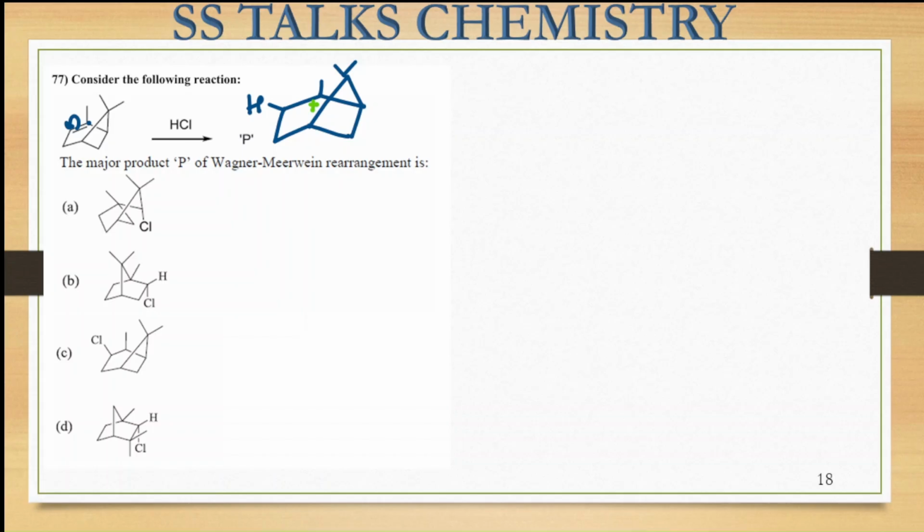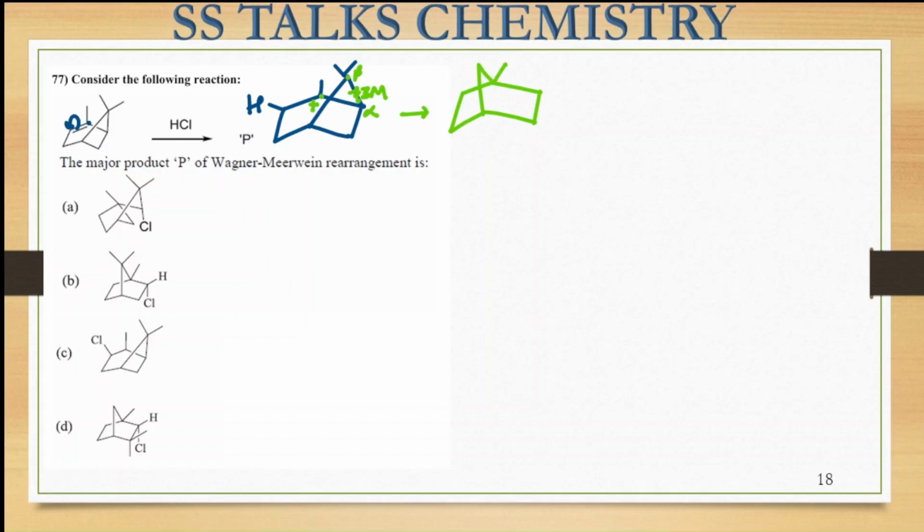Right. Now you can see there is the presence of a three-membered ring and on the next carbon center the positive charge is present. So whenever you have this type of rearrangement it is possible that the strain from the ring can be released, and ring expansion takes place. So what is going to happen? This is the alpha and this is the beta. So this alpha beta bond breaks, and this beta is going to form the bond with this positive charge and alpha is going to carry the positive charge. So we will be getting this particular species formed. So the ring has now expanded to some extent.